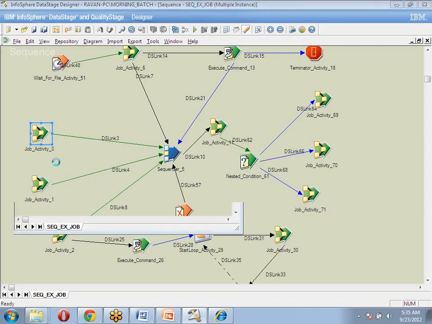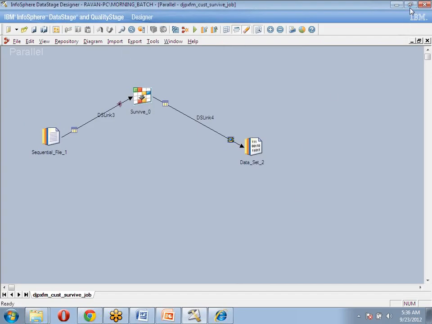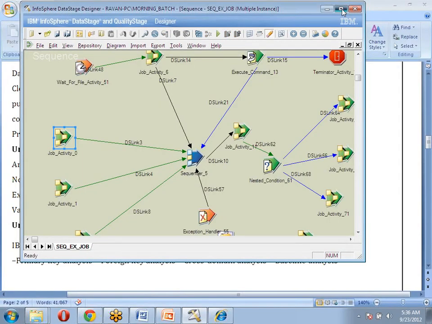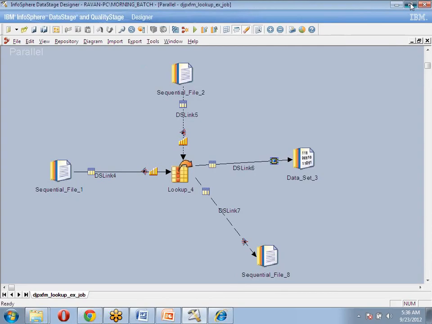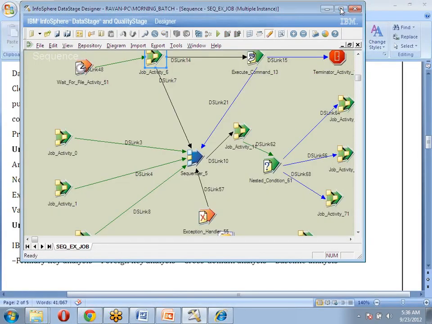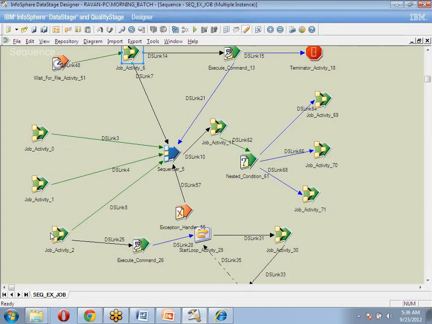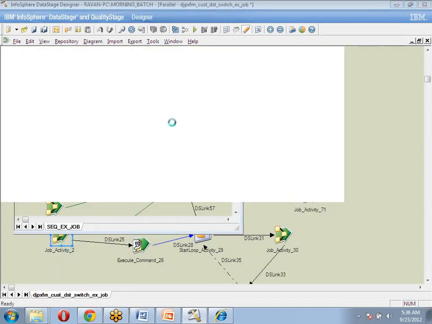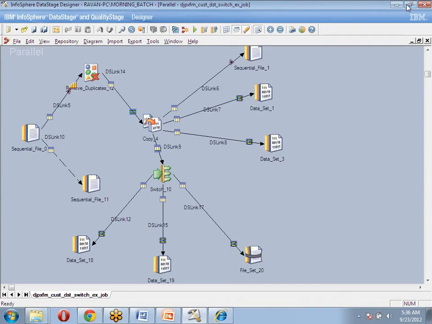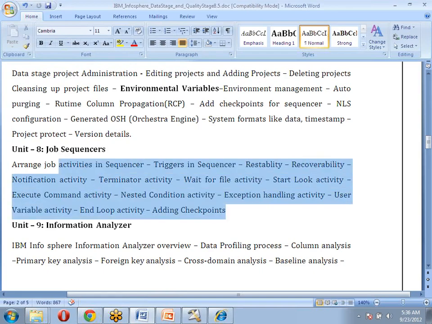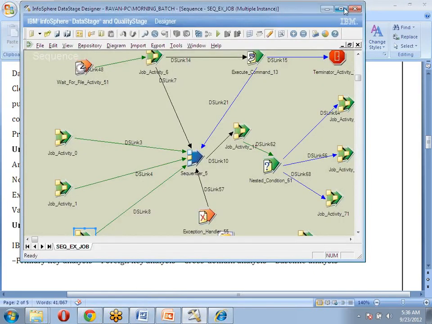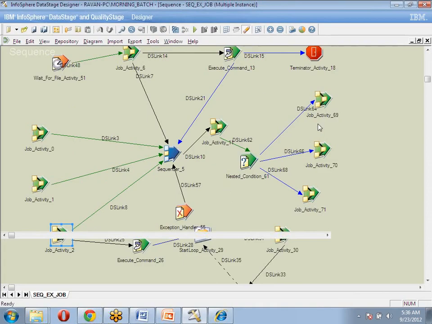You can open it, and inside this one we have some job. That may be a simple job or a complex job, anything, but there is some job there. And if you open this one, it may open some other job. Like this, we are going to create batches. What batches we created, if you want to see, we can see those batch details inside the sequence. How to create those batches and how to work on them in case you are running a batch. For example, these parts are finished. Here it got aborted. Assume all these inputs are finished.